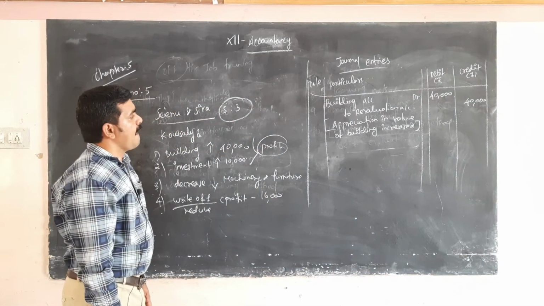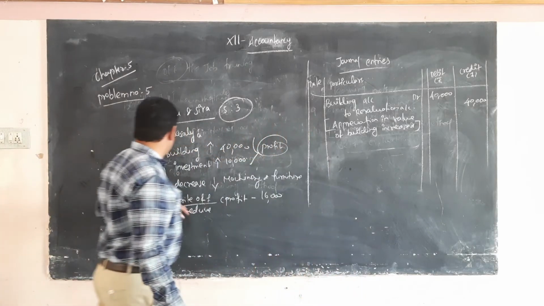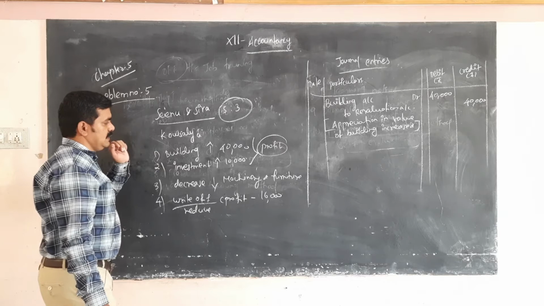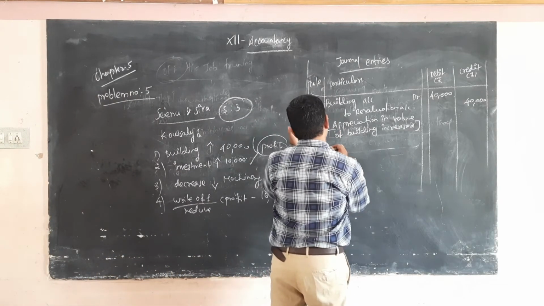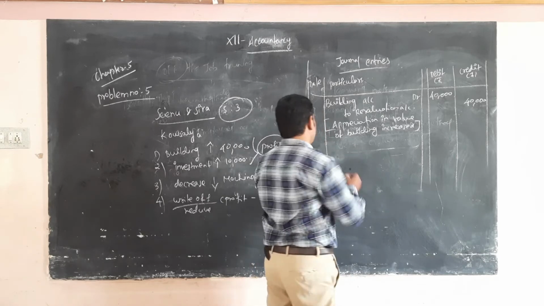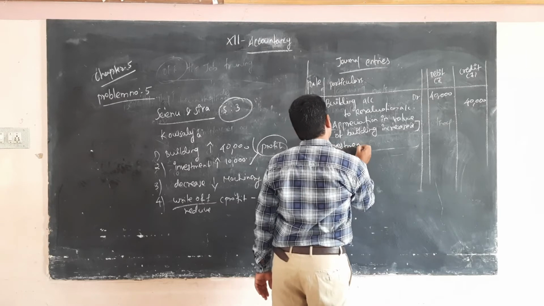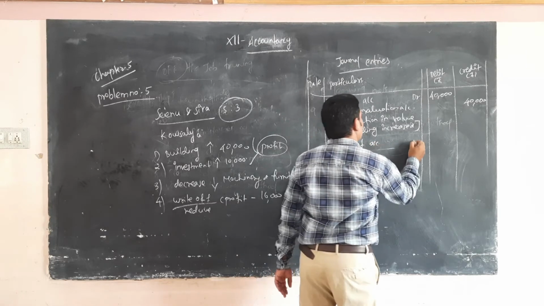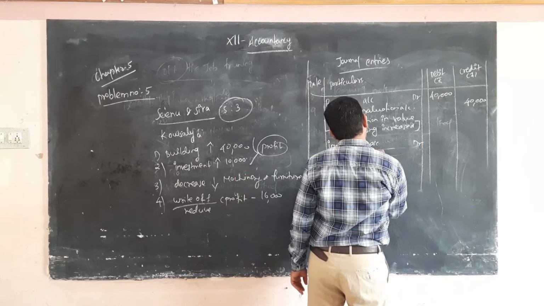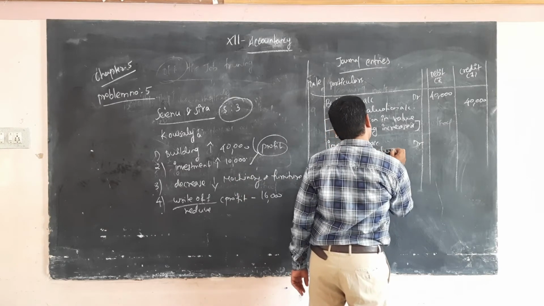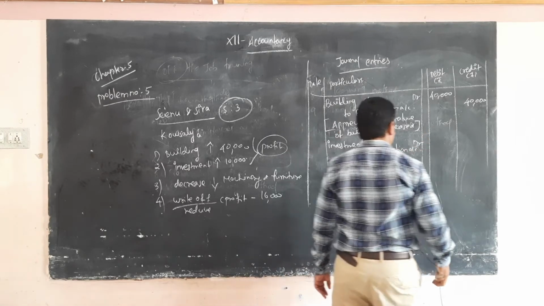Next, investment increase, investment 10,000. Investment increase means asset account debtor to revaluation account. So investment account debtor to revaluation account.